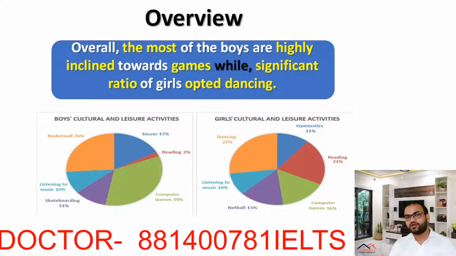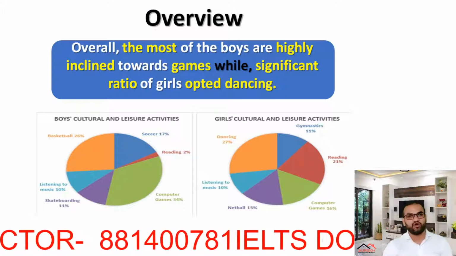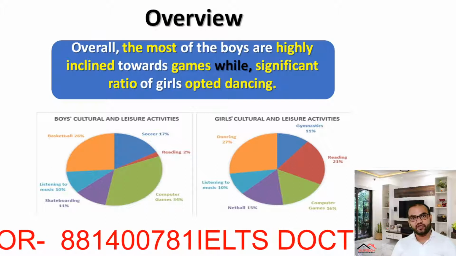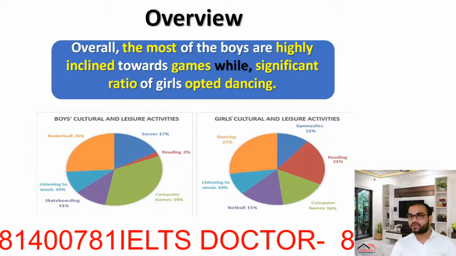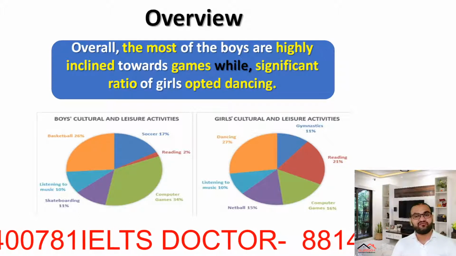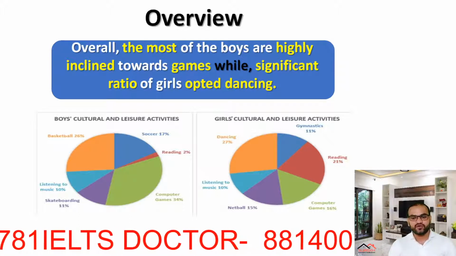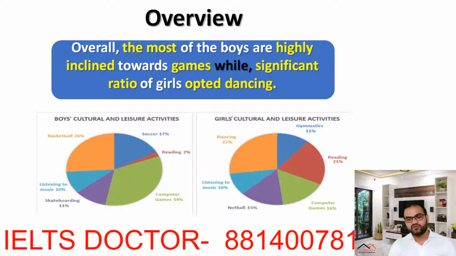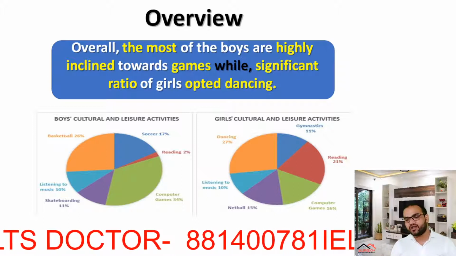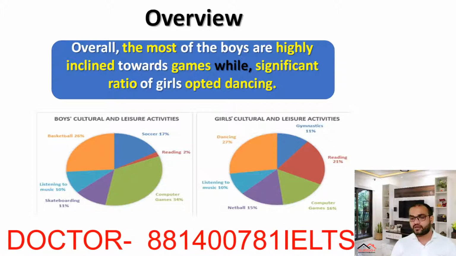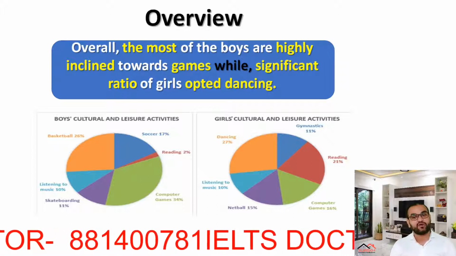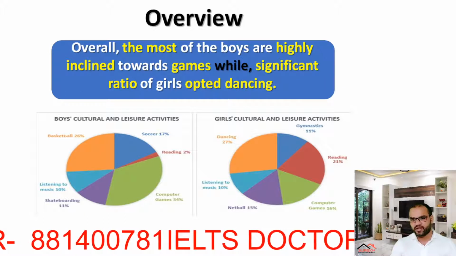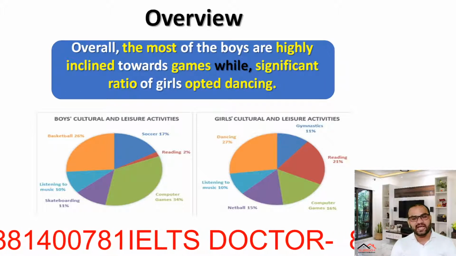The point that you need to keep in your mind is writing the overview. After writing the overview, you need to decide how I can write the overview in a well-balanced way. So the overview is over here. Overall, most of the boys are highly inclined towards games, while a significant ratio of girls opted for dancing. What does it mean? Overall means summary. Most of the boys are highly inclined.